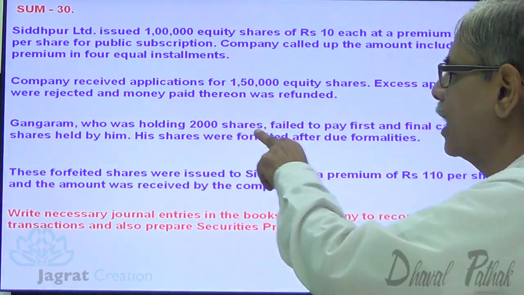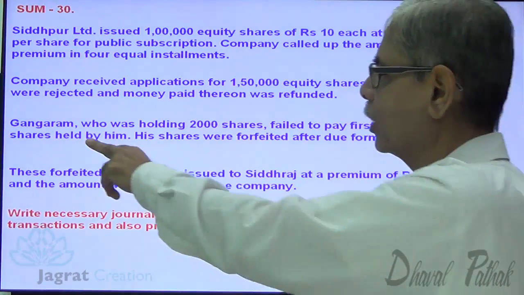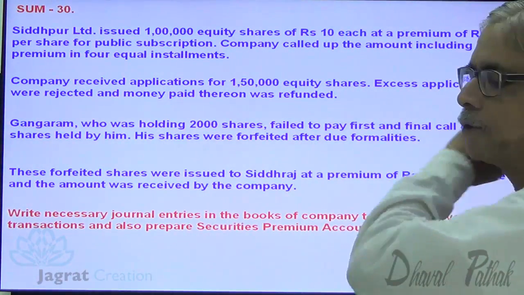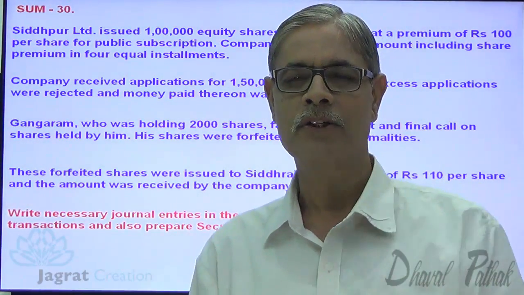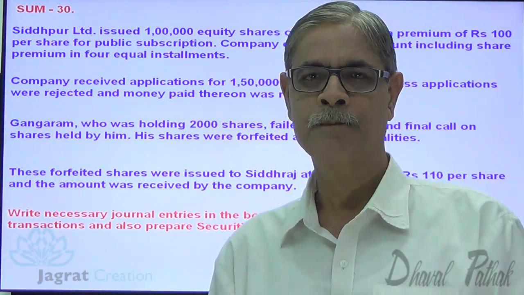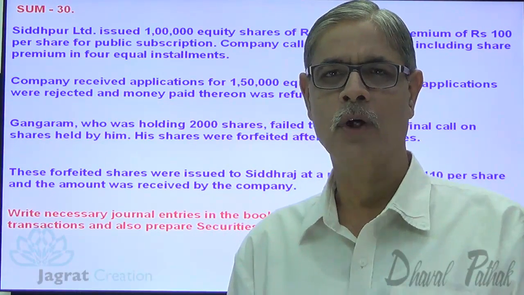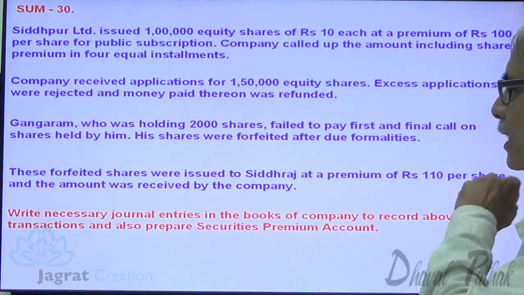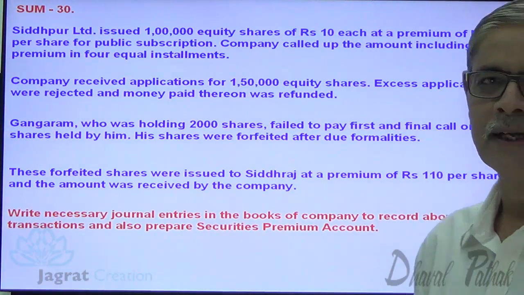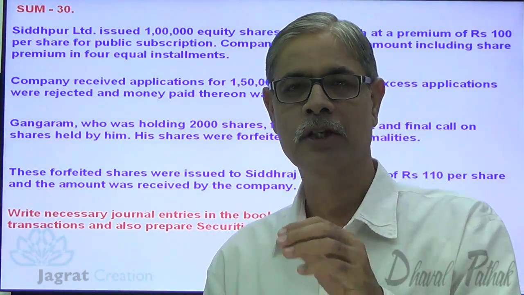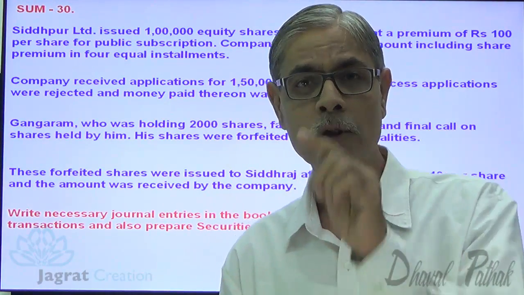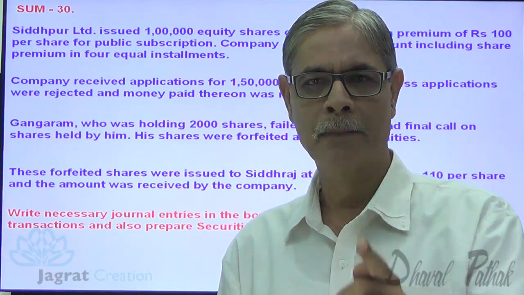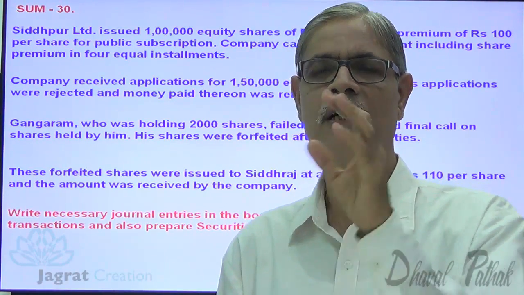Gangaram, who was holding 2,000 shares, failed to pay first and final call on shares held by him. These shares were forfeited after due formalities. These forfeited shares are reissued to Siddharth at a premium of 110. So face value 10, premium 110, amount received is 120.